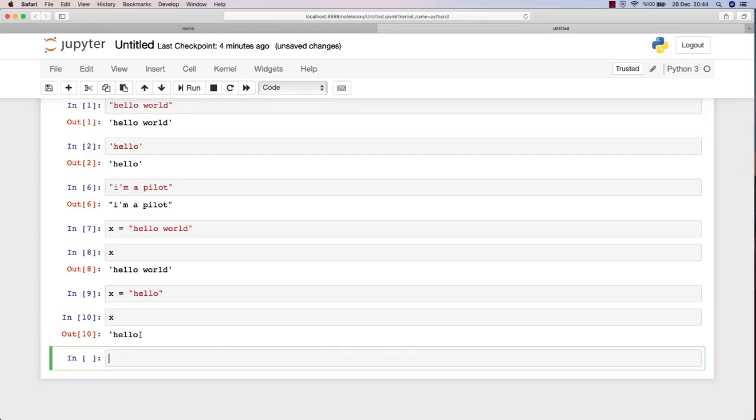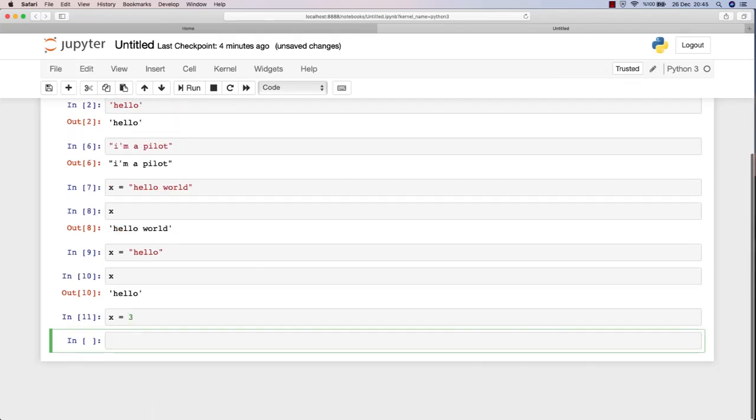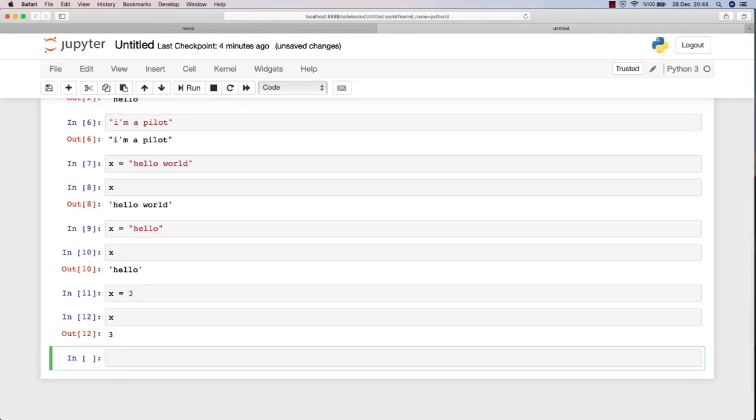And in Python, we can do something that we cannot do in other programming languages generally. We can say x is now 3, okay? Now x is a number rather than a string. If we did that in Java or another programming language, it would have complained and said that you cannot convert this into an integer because you defined it as a string. But in Python, we can do that. It's a very flexible language.